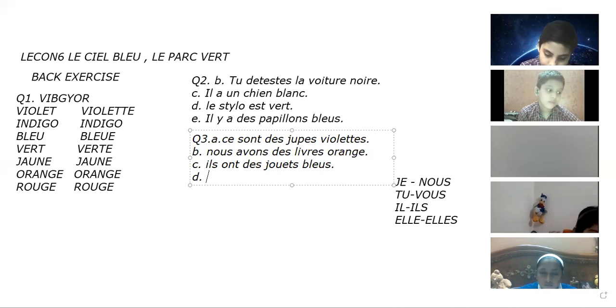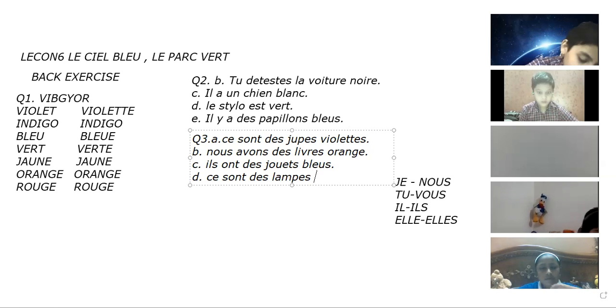Next is cette une lampe grise. Cette will be changing to ces. Une will be changing to des. Then lampe to lampes with an s. And grise will be changing to grises with an s.